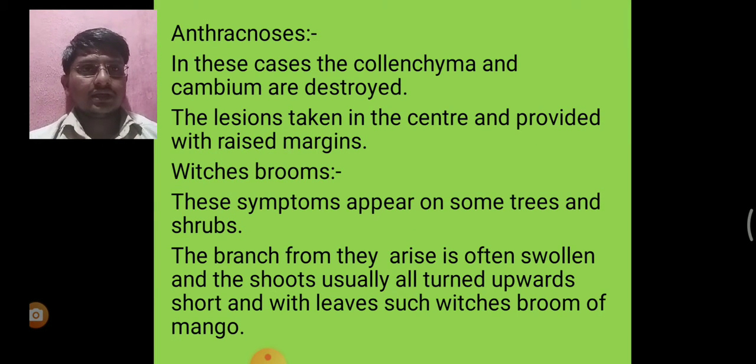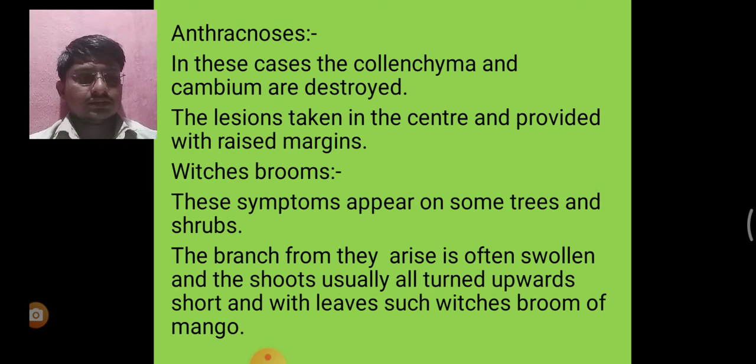Next disease, anthracnose. In these cases the parenchyma and cambium are destroyed, and the lesion is sunken in the center and provided with a raised margin. The symptoms are found in grapes, chilies, etc. The causal fungus is Colletotrichum.